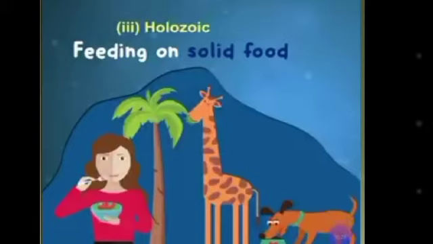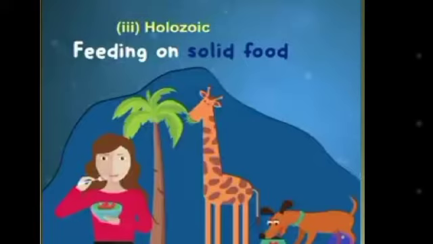First one is holozoic nutrition. Organisms take whole solid food or liquid substances in this mode of nutrition. This type of nutrition is commonly seen in humans and other commonly found animals. This food is used to release energy by a series of chemical reactions inside the body. Holozoic animals include herbivores, carnivores, or omnivores.